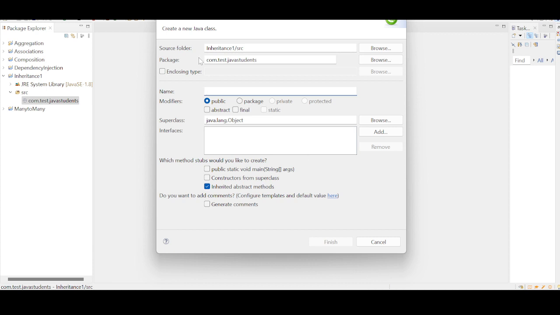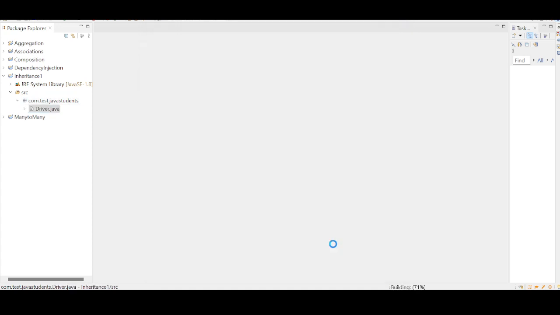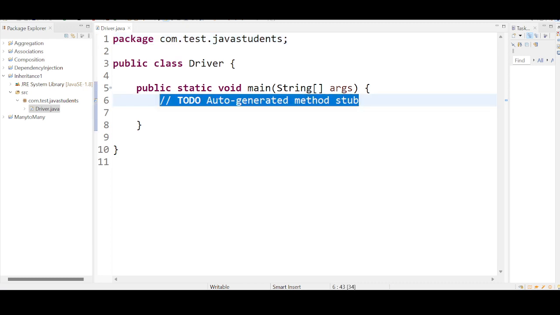Now I am creating a package. The name of the class is Driver class. Okay, we will stick to only one package to avoid some kind of confusion. I'm taking a main method. Of course, we have this thing.